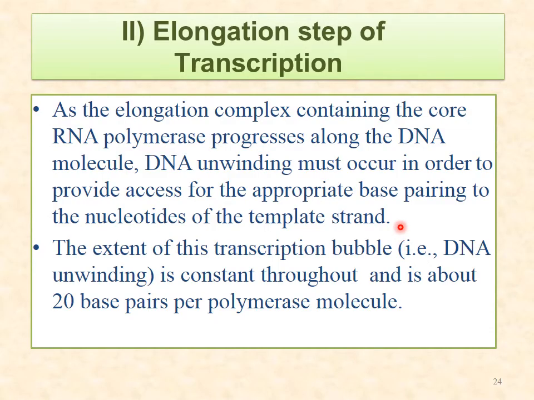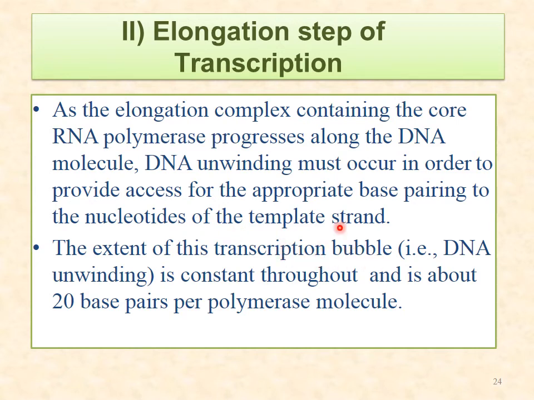Then the elongation: as the promoter region is detached, the elongation complex containing the core RNA polymerase progresses. Now RNA polymerase only remains there, and the transcription initiation factors TFIIH and TFIIF are removed, which starts elongation. DNA unwinding must occur to provide access to the appropriate base pairing and nucleotide of the template strand.